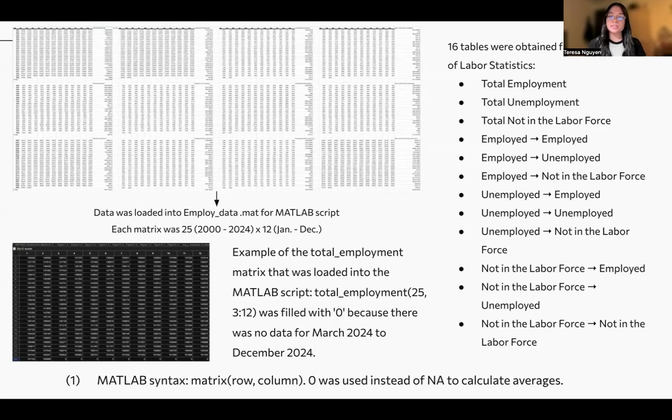And here's an example of a matrix that was loaded into the MATLAB script. As you can see, from row 25, basically representing 2024, columns 3 to 12 were filled with 0 because there's no data from March 2024 to December 2024. And this is also so that way it doesn't mess with calculating our averages.